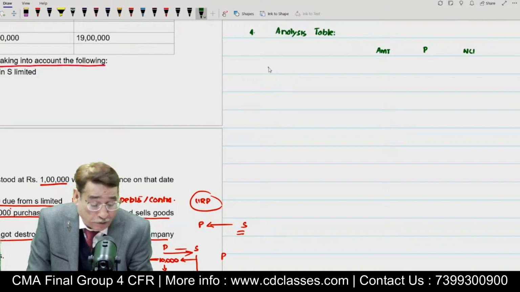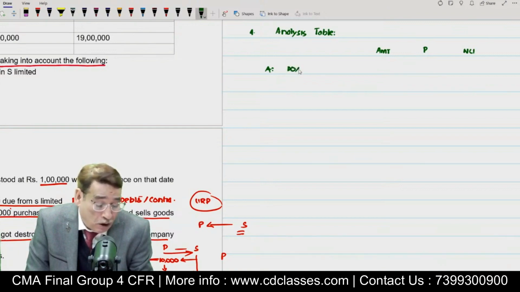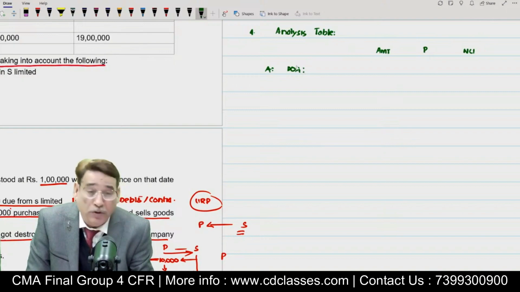Don't let it skip out of your memory. As usual, first of all, I'm going to write here A. Under A, first of all, I will write on the date of acquisition. On the date of acquisition, why? Because on the date of acquisition, we intend to know the equity.